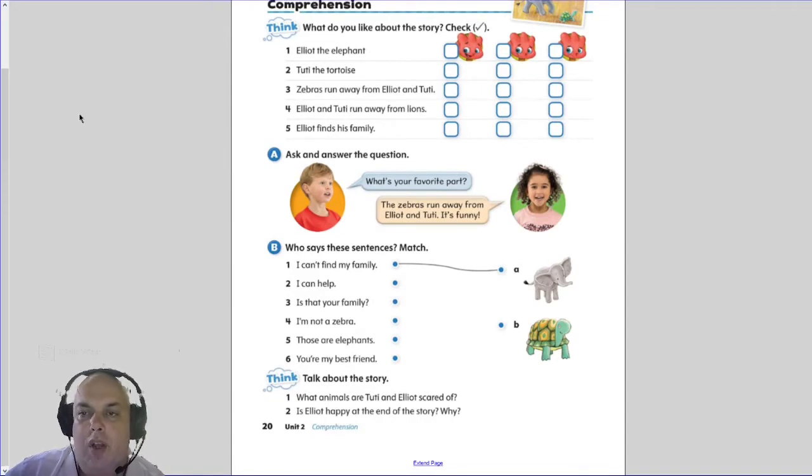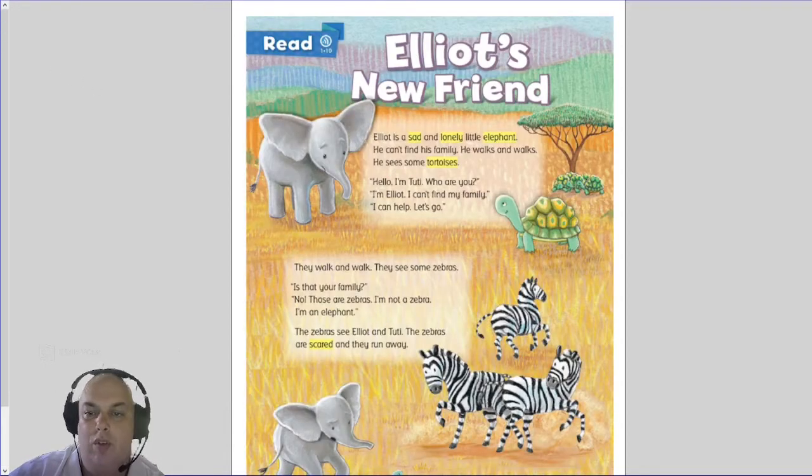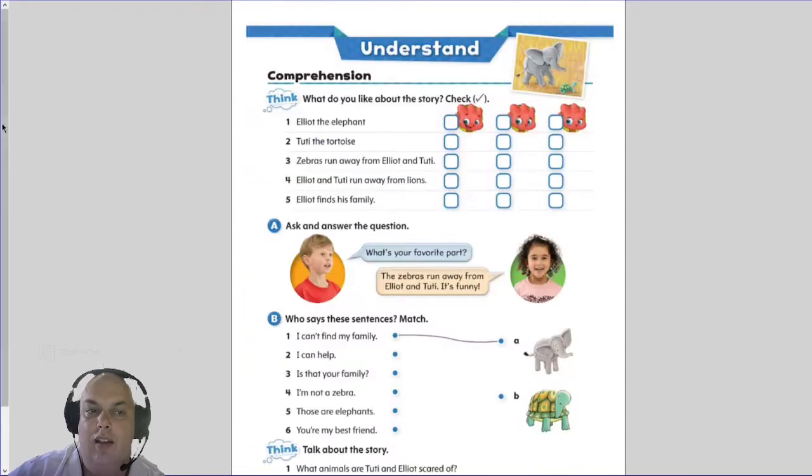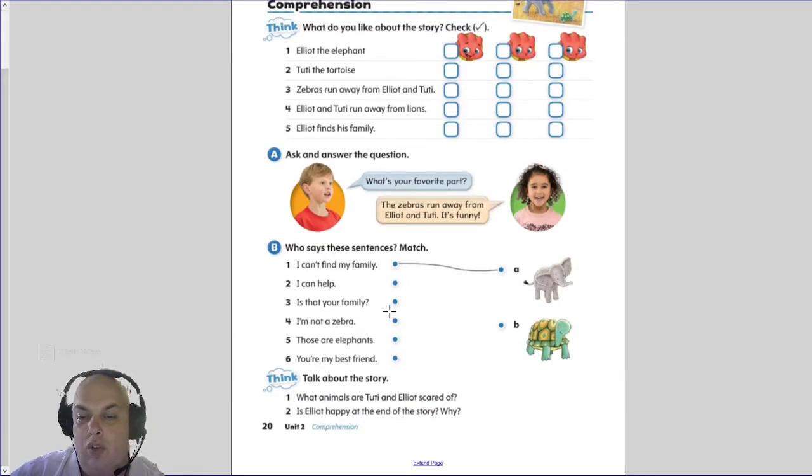So we're going to have our assessment soon. So today I want to give you some tips for your assessment. We're going to practice some of the things that will be in your assessment, starting with reading comprehension. Reading comprehension will be a part of your assessment. So what is reading comprehension? Reading comprehension is where you read a text, for example, this text, and then you have to answer the questions down here.